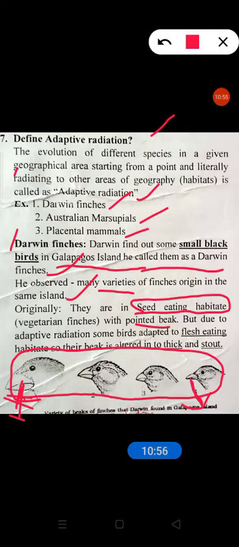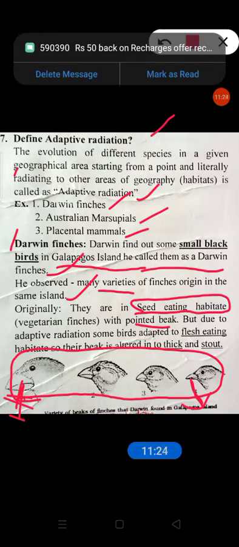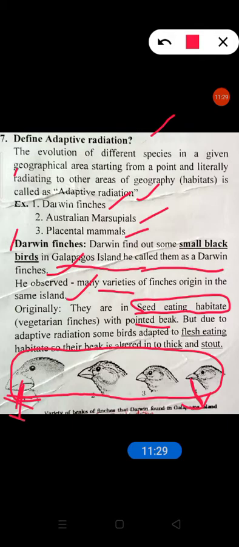Adaptive radiation means migration from the original place. Adaptive radiation means the evolution of different species in a given geographical area, starting from a point. That is important: starting from a point and literally radiating, meaning moving to other areas of geography, is called adaptive radiation.